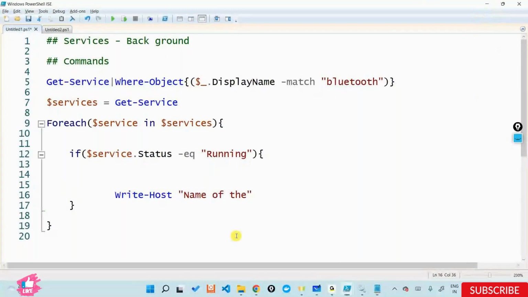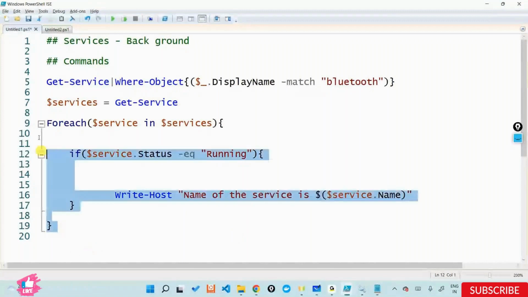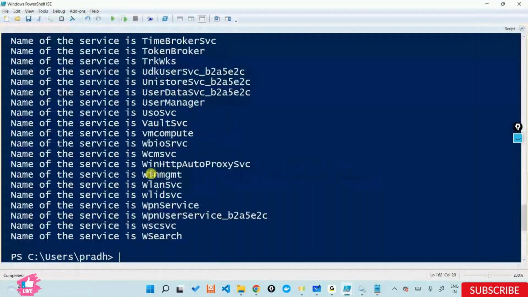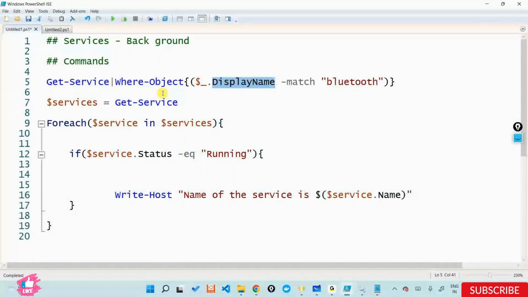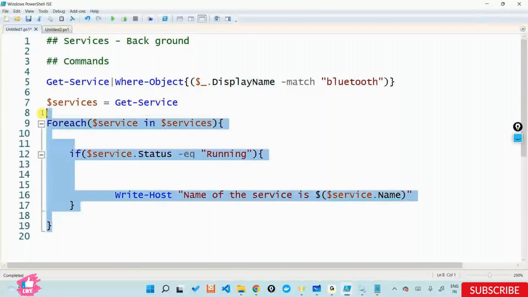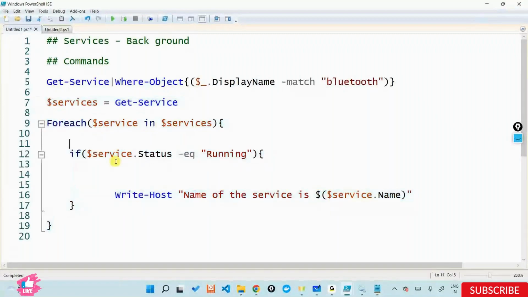So the name of the service I can say is $service.Name in quotes. This is what I have to do if I don't use a where object. The where object is an easier way to do the for each. Instead of doing a for each, I'm directly giving all my conditions here. If I do a for each, my script gets expanded. I'm taking each service, and inside the for each, I check if the status of the service is equal to running, and then I get something.